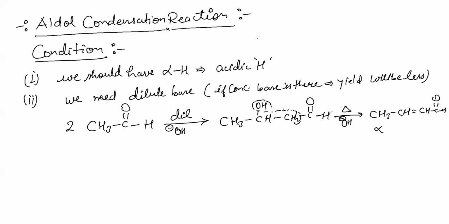With respect to this C double bond O, this position will be alpha and this position will be beta. So the product is an alpha beta unsaturated carbonyl. This is our product.